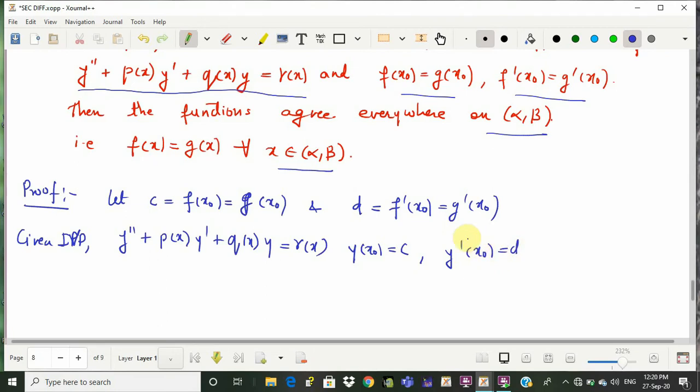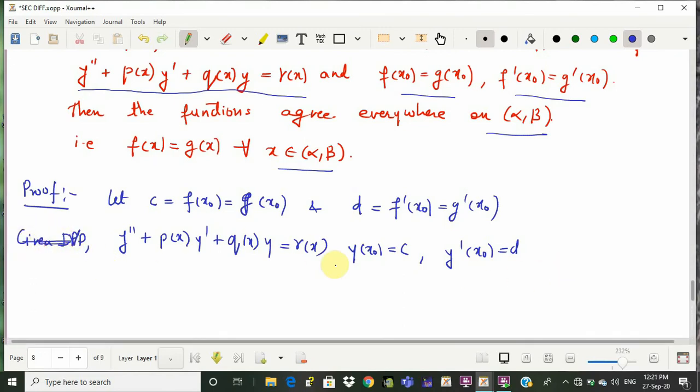So exactly we have converted this differential equation into this initial value problem, because I know that f(x0) is equal to g(x0). I can consider this y either as f or g, because that y satisfies the given equation, and the value at the point x0 of f and g I can consider as c, and the value of f' and g' at x0 I can consider as d. So this whole thing, f and g, satisfies this.